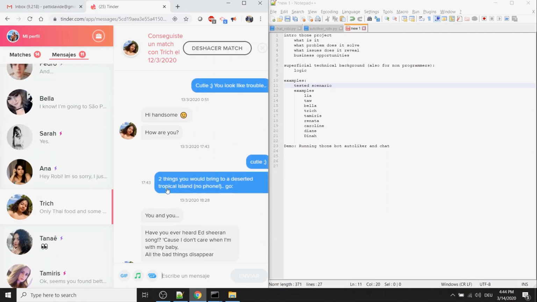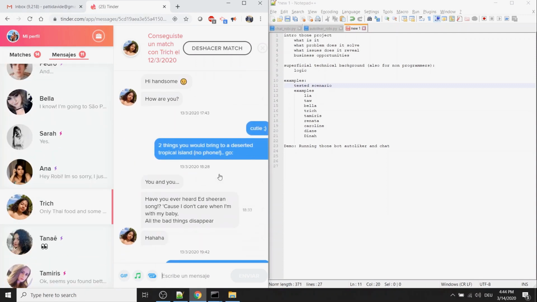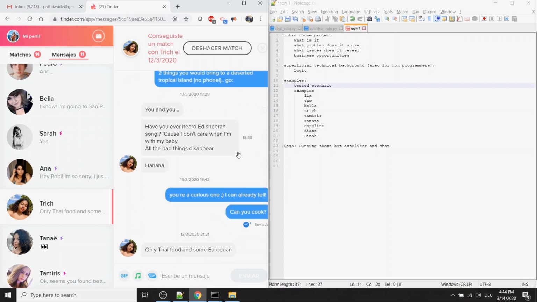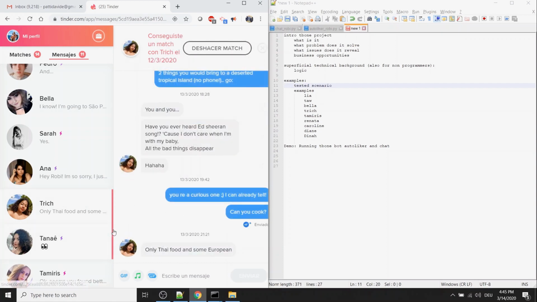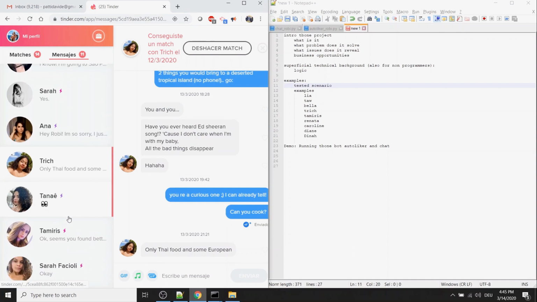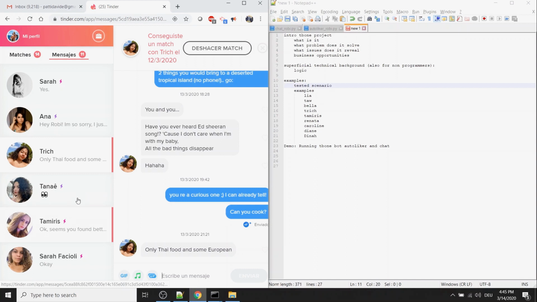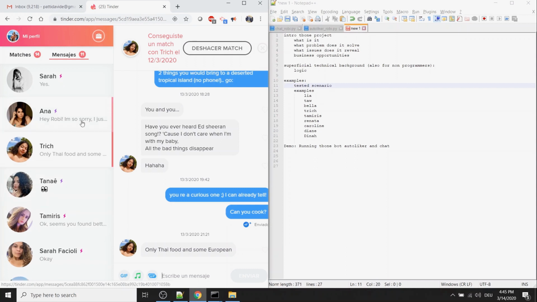Again, hi handsome, how are you, cutie? Two things you will bring to the desert tropical island. Because she answered, next time I will probably just close her with the bench, basically with Instagram. It doesn't mean that in future, if we're close, it's still not going to process and invite. It will recognize. Obviously, with 1,200 matches, you will never be able to do this manually, right?